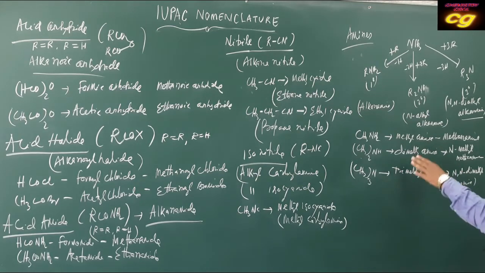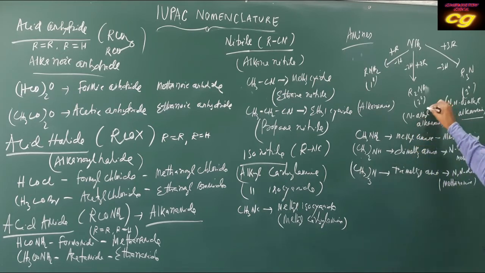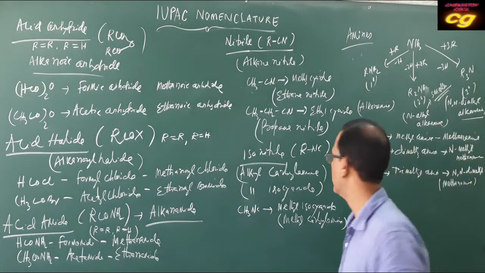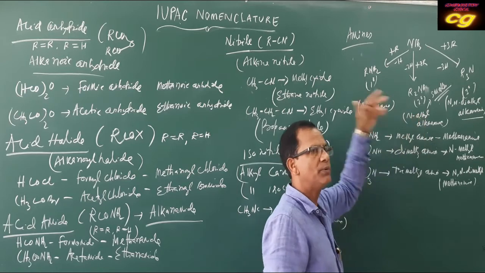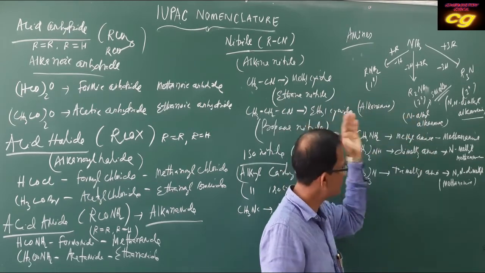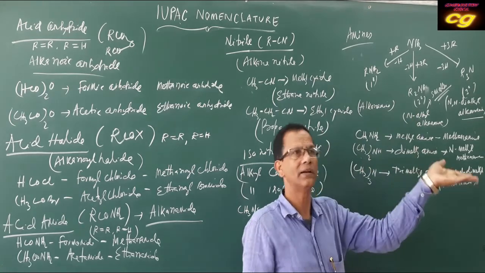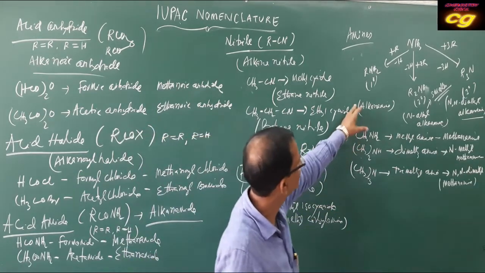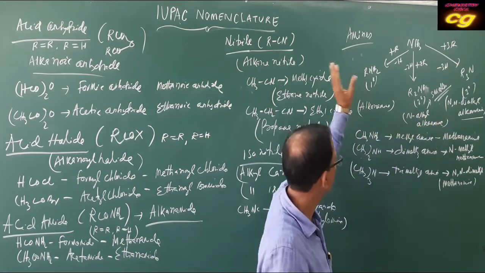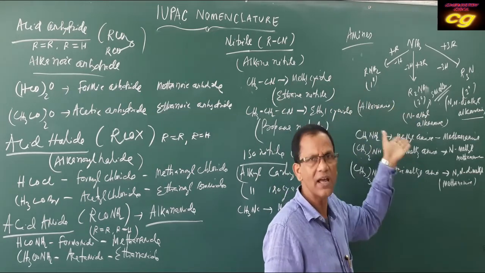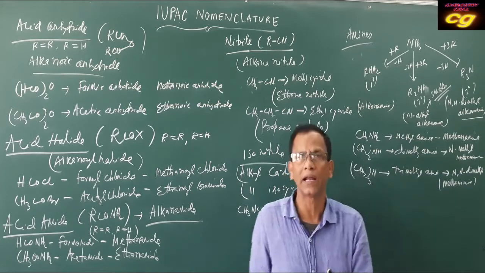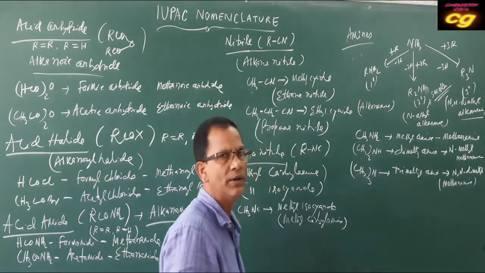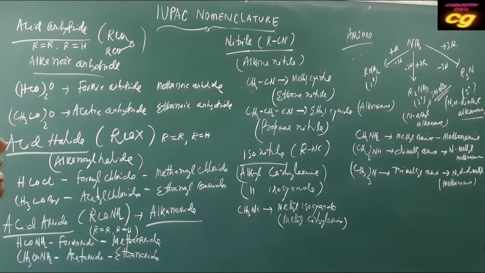So the N-alkyl will be the smaller group, not your bigger one. N-alkyl is always smaller. If one methyl and one ethyl are there, then always you select N-methyl, then ethyl will be ethanamine, the alkanamine. So the nomenclature depends upon the alkyl groups attached to nitrogen. Always follow the smaller group first as N-alkyl, then the remaining will be alkanamine. Always amine will be a derivative of alkanamine. Okay, these are about amines.